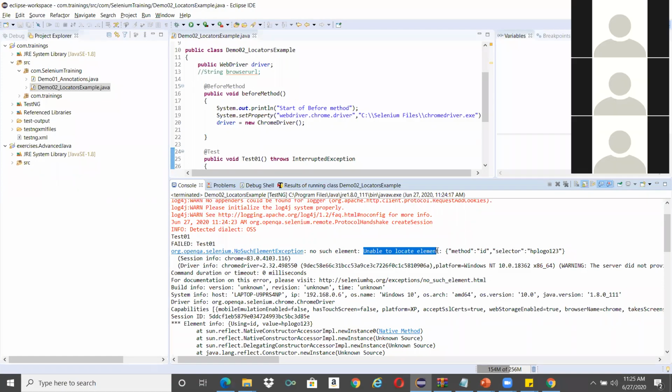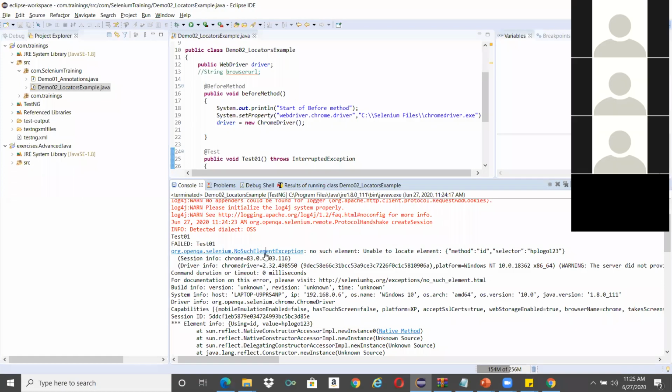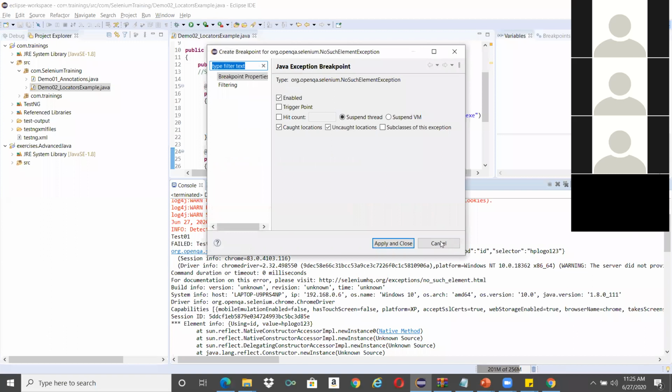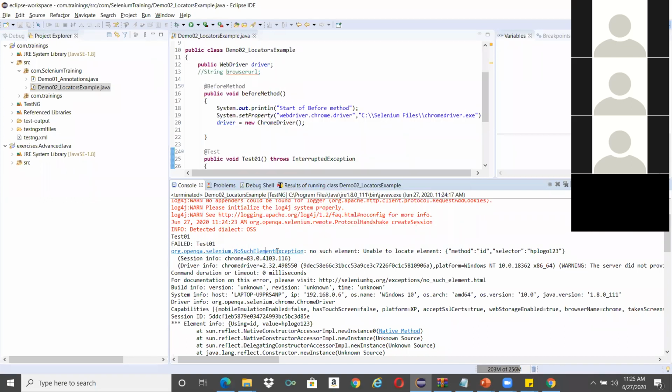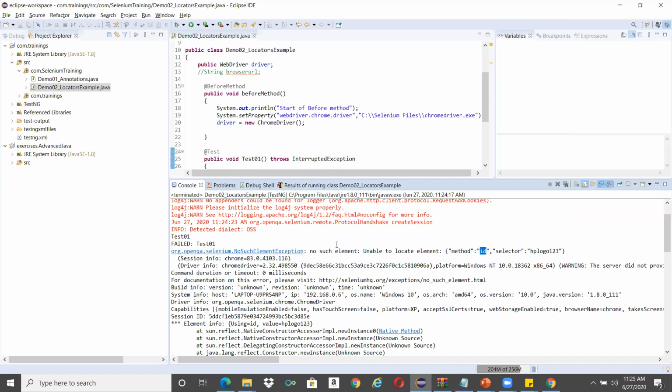Got it? This is one of the exceptions: NoSuchElementException. Which element is this? The element which has the value logo HP123 as id, it is not there. So this is how we will try to debug.